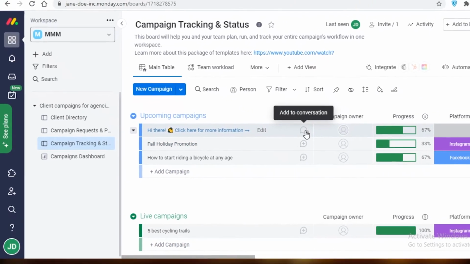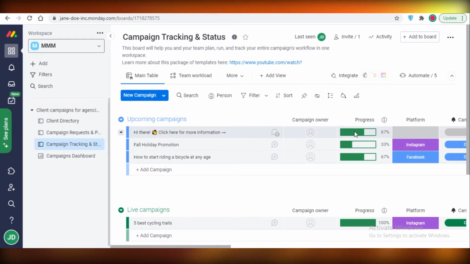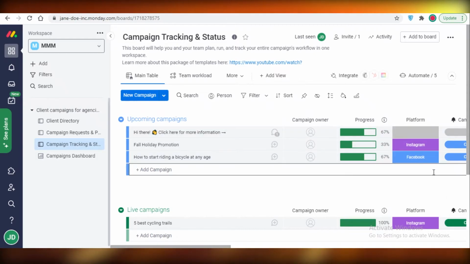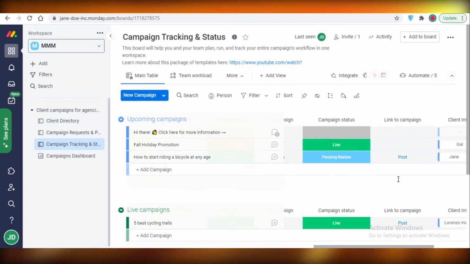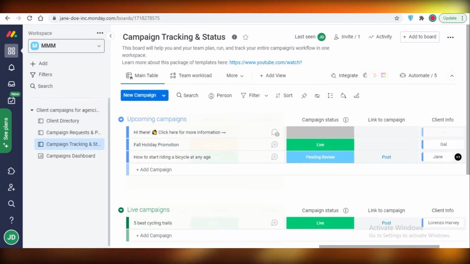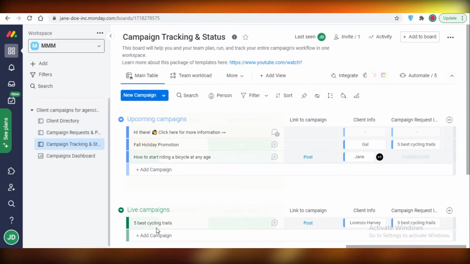So you can see your comments, your assignee, your progress bars, your different platforms or tags that you might have added, your targeted audience. So you can add as many columns to your task as you want on Monday.com, and I find this to be a useful feature if your tasks require great detail and if you want your overall view to include all of these basic details for all of your tasks.